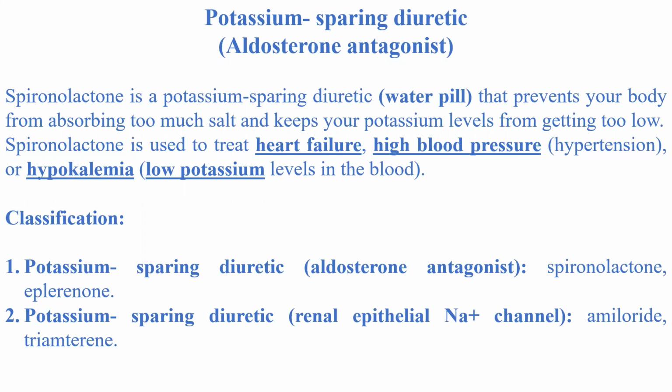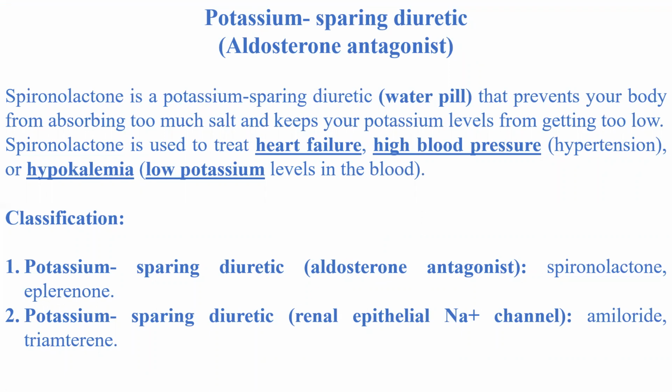Spironolactone is a potassium sparing diuretic, also called a water pill, that prevents your body from absorbing too much salt and keeps your potassium levels from getting too low. Spironolactone is used to treat heart failure, high blood pressure, hypertension, or hypokalemia.